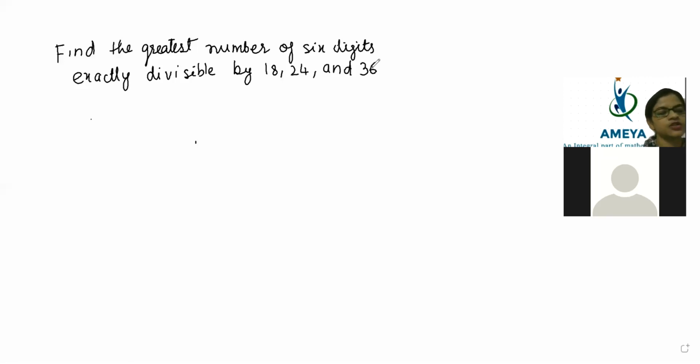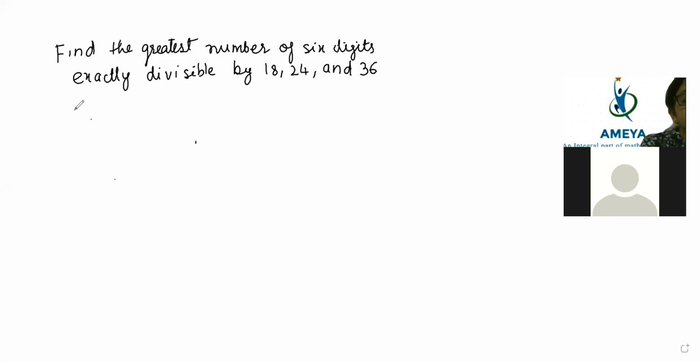I'm telling you the process. Find how to get the greatest number which is exactly divisible by all three numbers. The smallest number coming from here will be exactly capable of dividing that 6-digit number. So how to proceed in this answer in a better way? I'm just telling you the best answer pattern, how to write it.